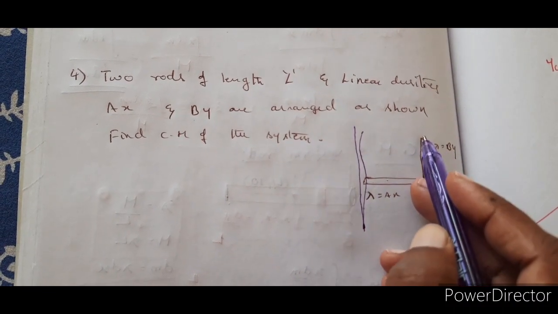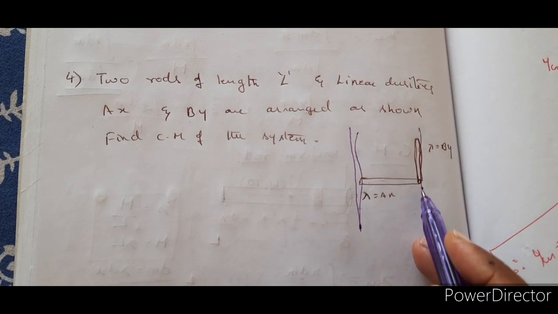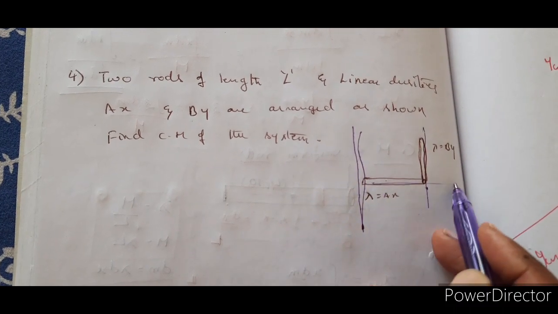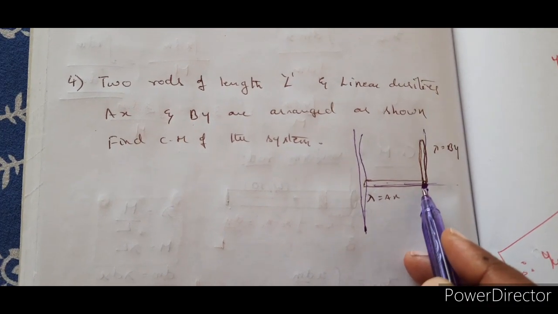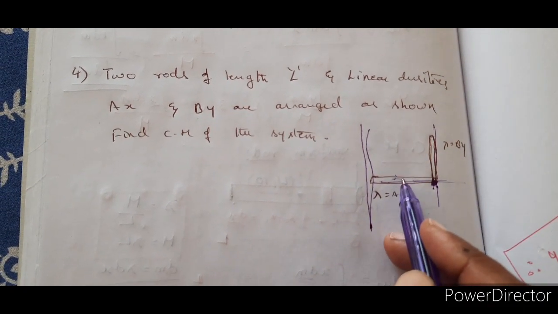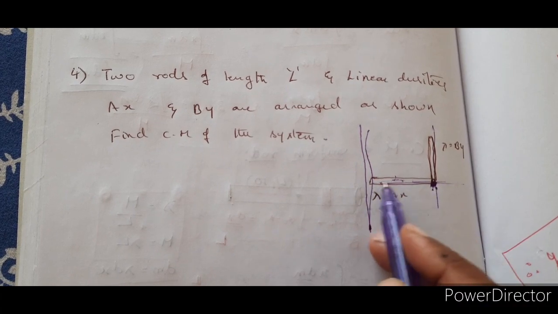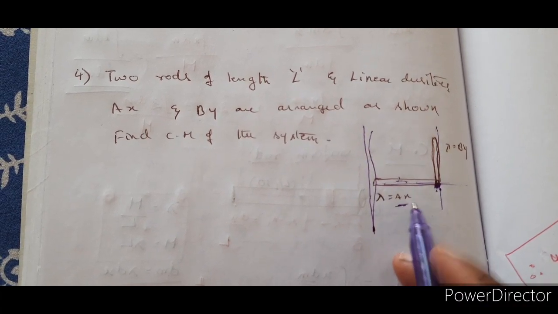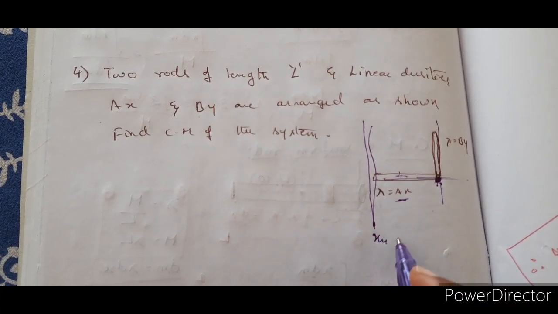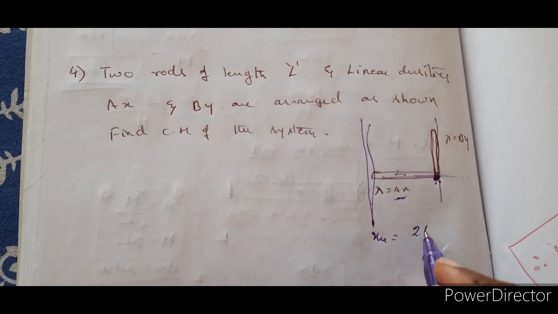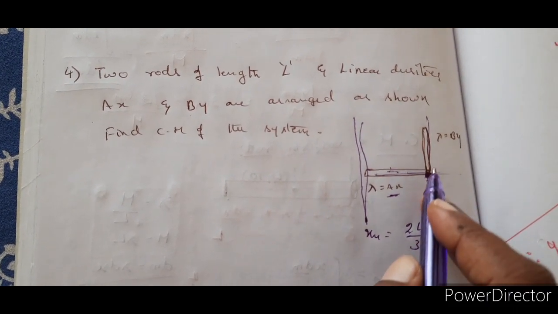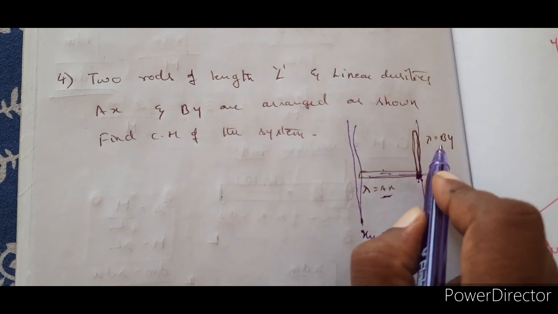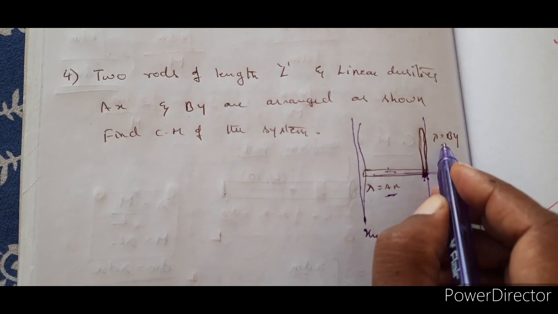So let me take this one here as the origin. Just now we have seen that xcm is equal to 2L by 3. Now from here, if you say the density is By, it is independent of the constant.